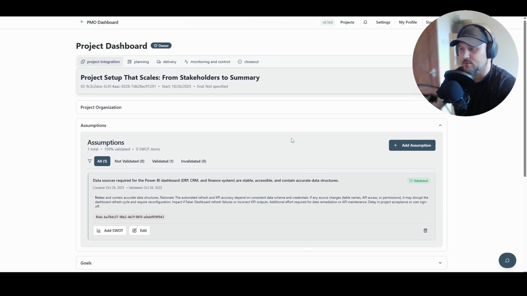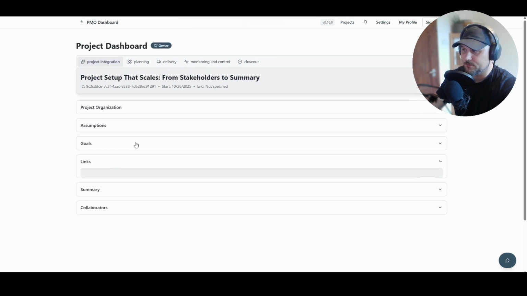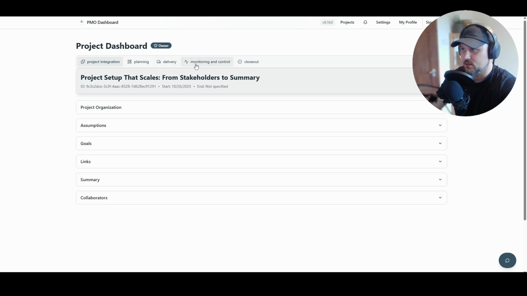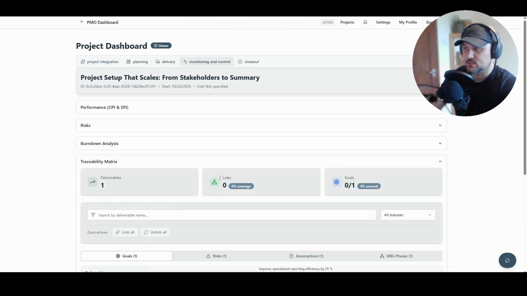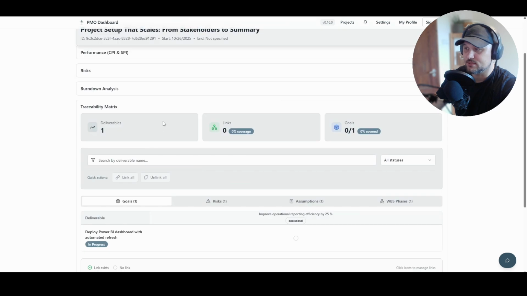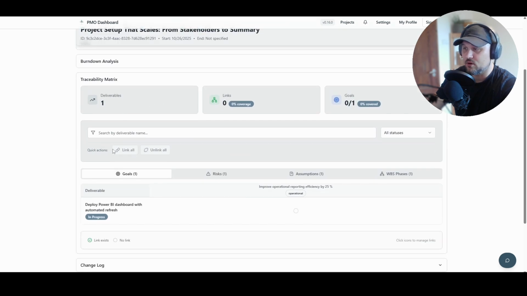Our next step is to navigate into our monitoring and control module and open our traceability matrix, and we can see that so far what we have created, our one goal, our risk, assumption, and one VBS phase is linked to the deliverable that is already established.